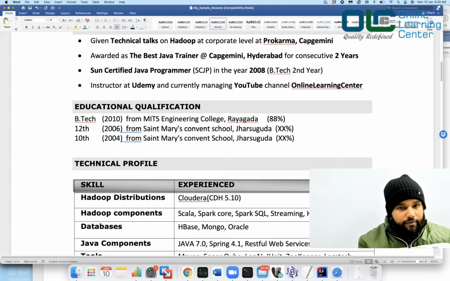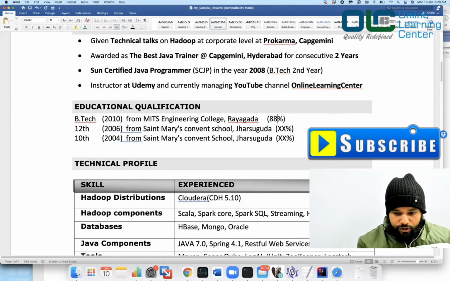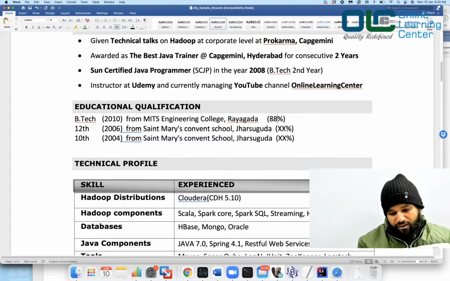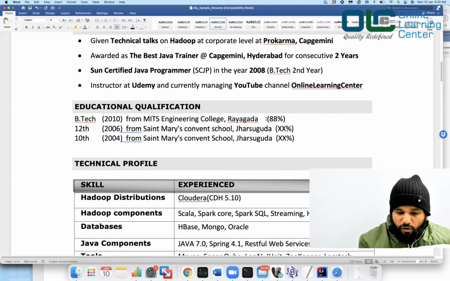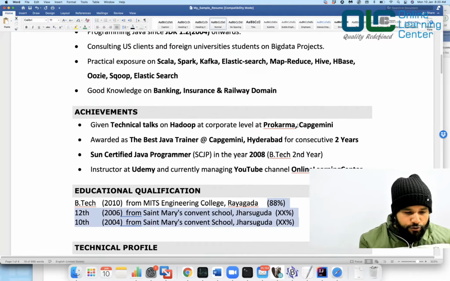Because most of the time when the companies are hiring for, let's say, a mid-level position or a junior level position or entry level position, then this percentage matters a lot, right? But then when you have 10 years of experience, you can definitely remove it also, no problem at all. Okay, it does not really make any sense now. So this is what you should have, right?